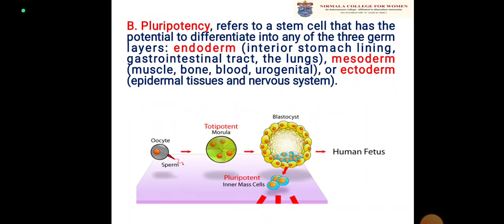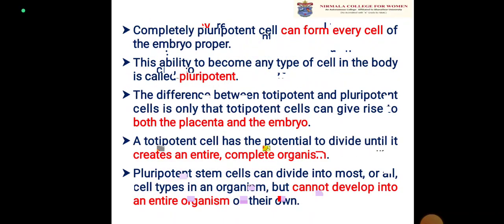Next is pluripotency. It refers to a stem cell that has the potential to differentiate into any of the three germ layers, that is endoderm, mesoderm, and ectoderm. Endoderm gives rise to the internal stomach lining, gastrointestinal tract lining, or the lungs, and mesoderm gives rise to muscles, bones, blood, urinogenital region, etc. And ectoderm gives rise to epidermal tissues and also the nervous system. A completely pluripotent cell can form every cell of the embryo proper. This ability to become any type of cell in the body is called pluripotent.